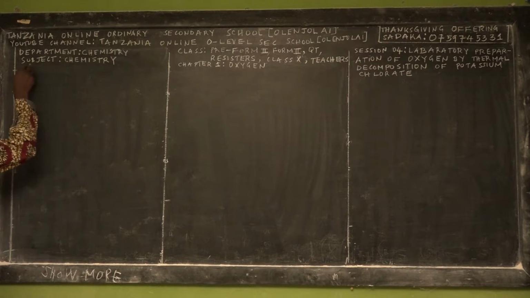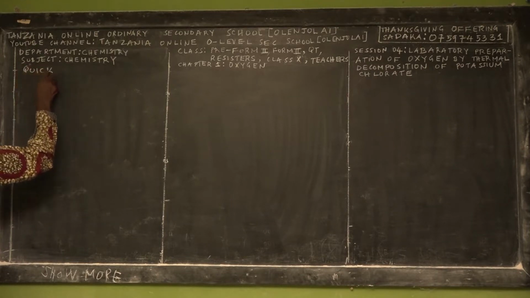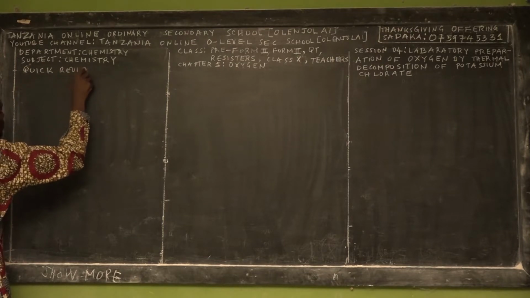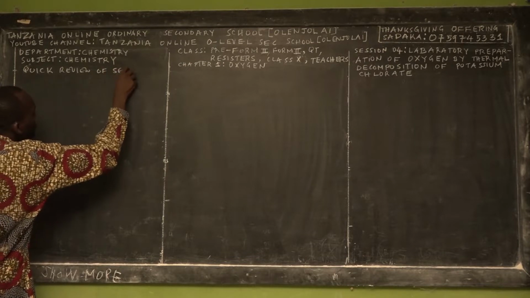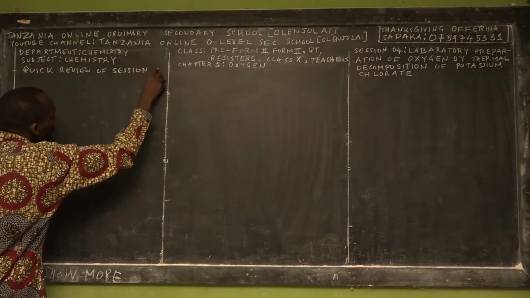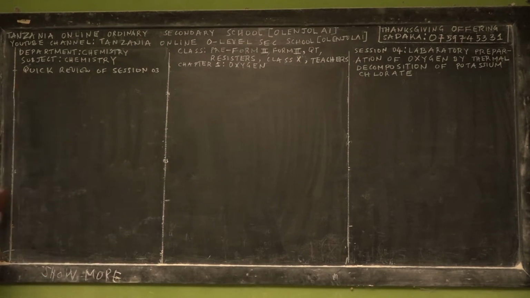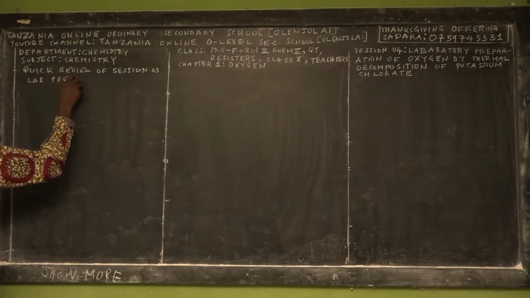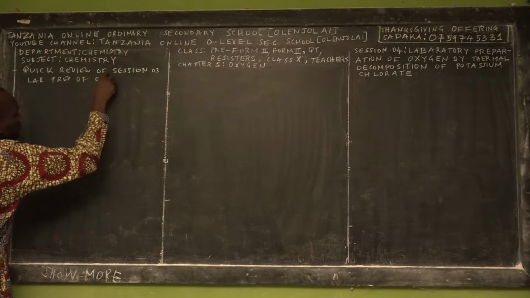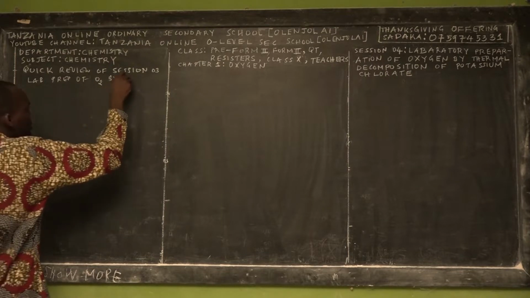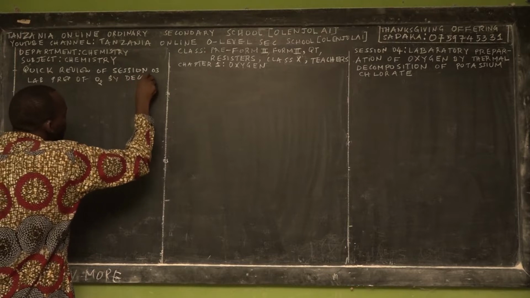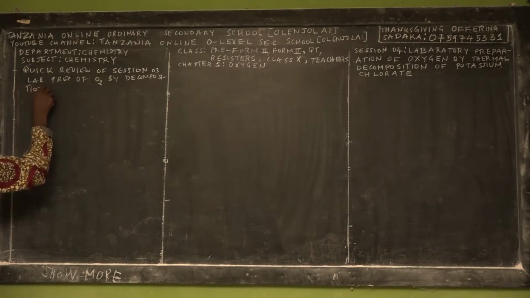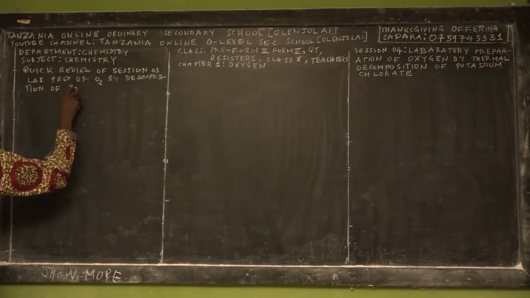So let us start our session 4 with a quick review. Let us link session 4 with session 3. What did we teach in session 3? The session was titled Laboratory Preparation of Oxygen Gas by decomposition, not thermal decomposition. We didn't use heat there. It was by decomposition of hydrogen peroxide.